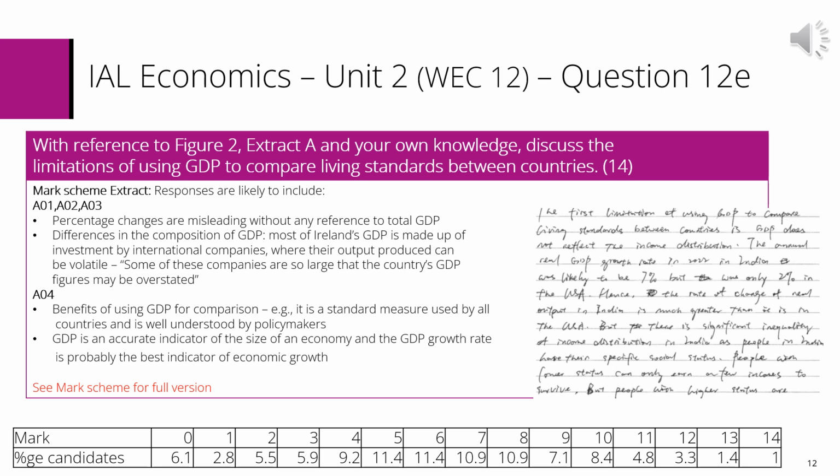In order to gain student improvement on this style of question, they should not write in bullet points but in paragraphs, with each containing a separate point. For example, a limitation of GDP to compare standards of living between countries.